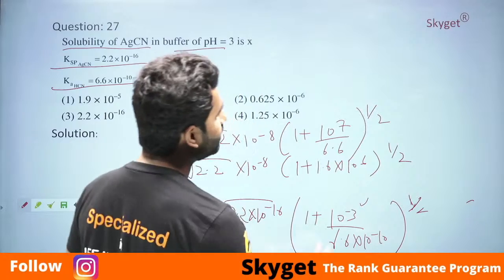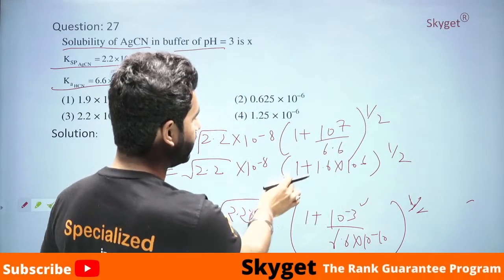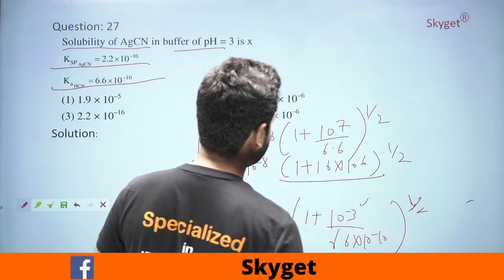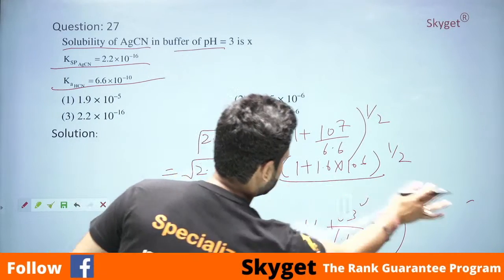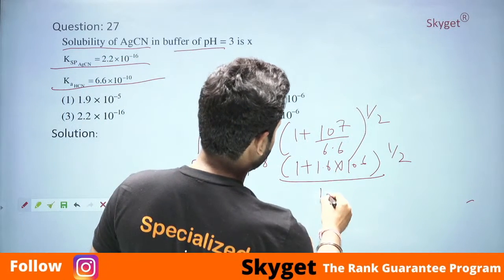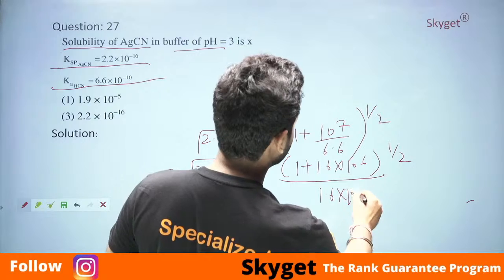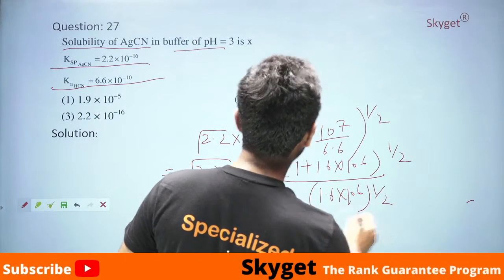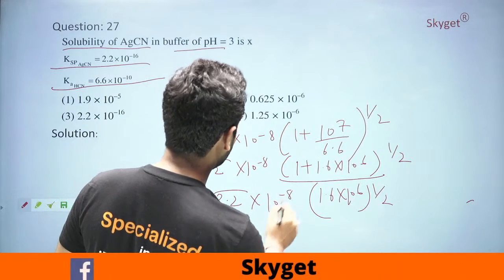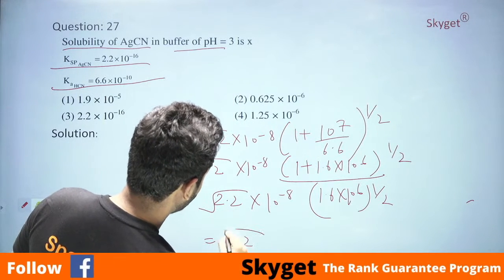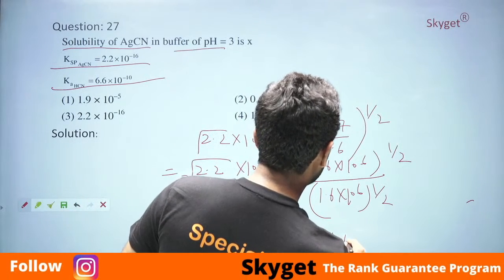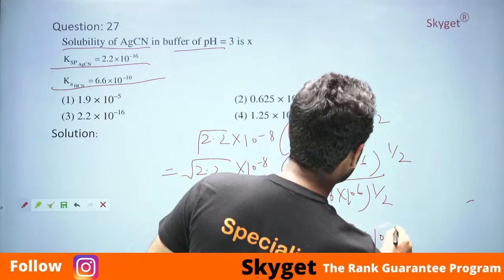Now we know 10 to the power 6 is quite bigger as compared to 1, so we directly rewrite this part as square root of 1.6 into 10 to the power 6, and we have square root of 2.2 into 10 to the power minus 8, which is equal to square root of 2.2 into 10 raised to the power minus 8 into square root of 1.6 into 10 raised to the power 3.